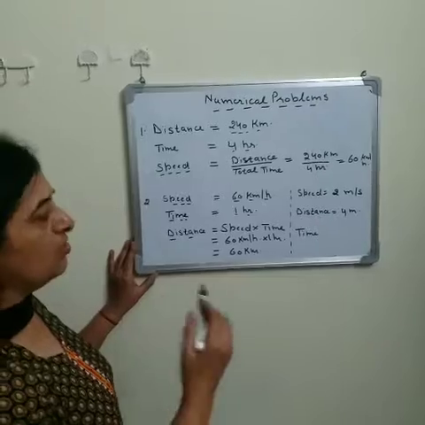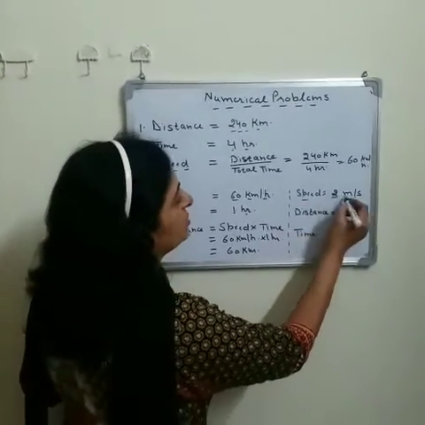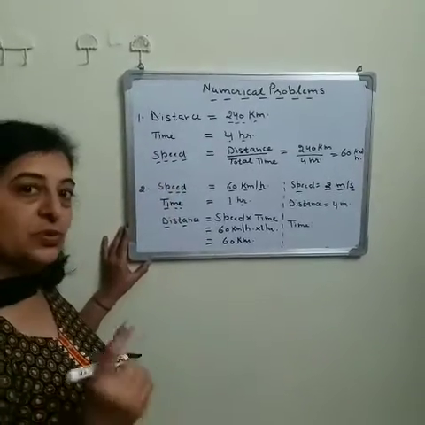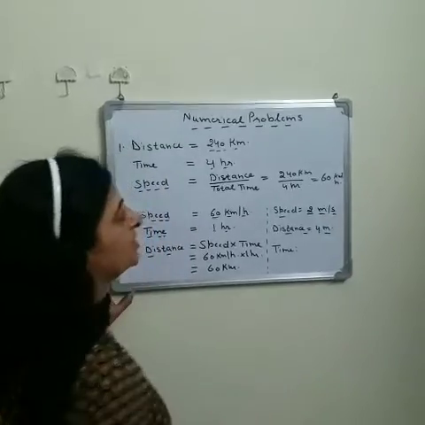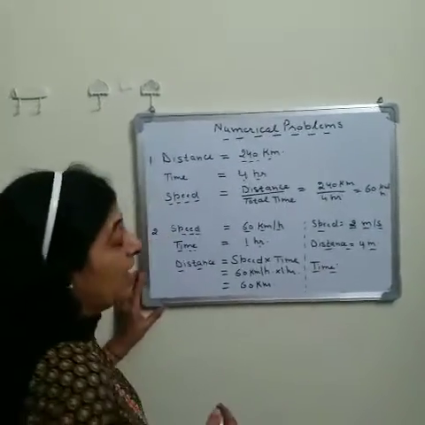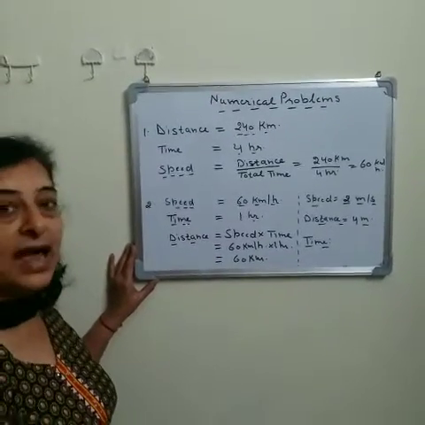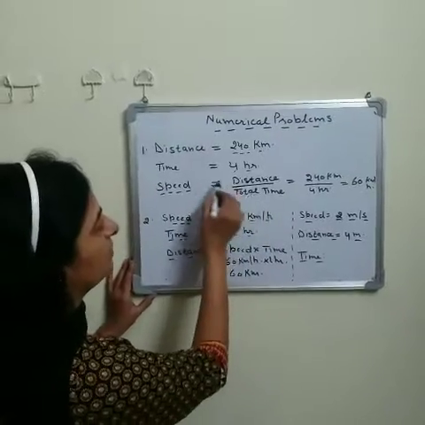Now there is another object, and the speed of that object is 2 meter per second, and the distance covered by the object is 4 meters. We have to find out the time it will take to cover that distance. As you know, if we have to find the time, what is our formula?